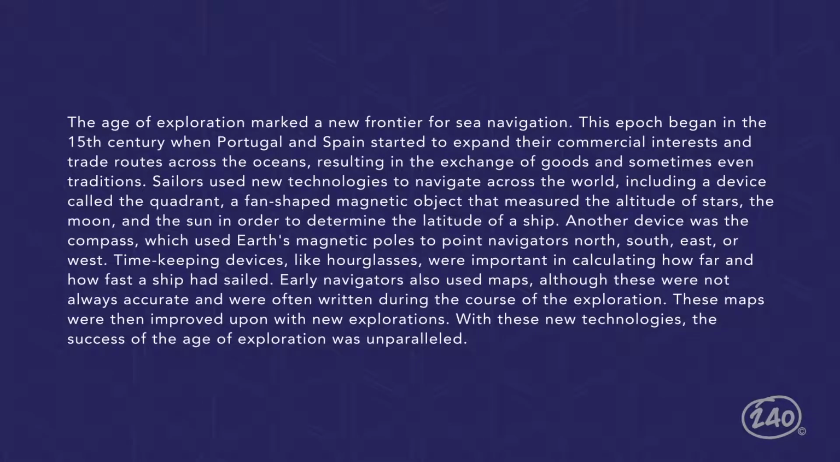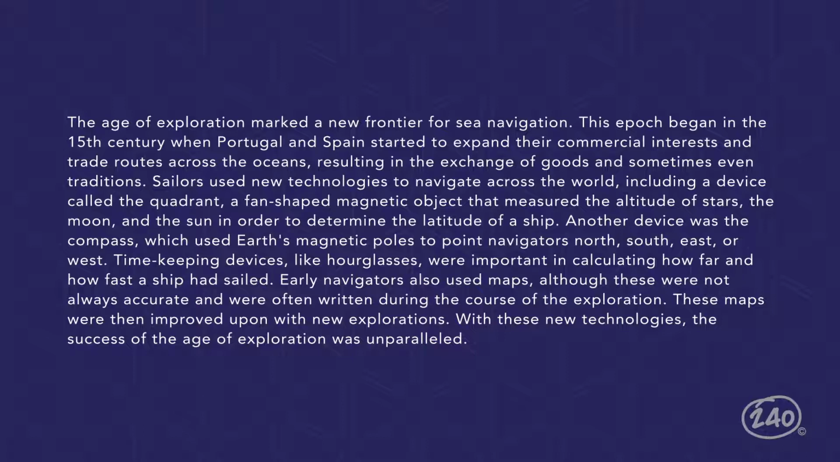The age of exploration marked a new frontier for sea navigation. This epoch began in the 15th century when Portugal and Spain started to expand their commercial interests and trade routes across the oceans, resulting in the exchange of goods and sometimes even traditions. Sailors used new technologies to navigate across the world, including a device called the quadrant, a fan-shaped magnetic object that measured the altitude of the stars, the moon, and the sun in order to determine the latitude of a ship.